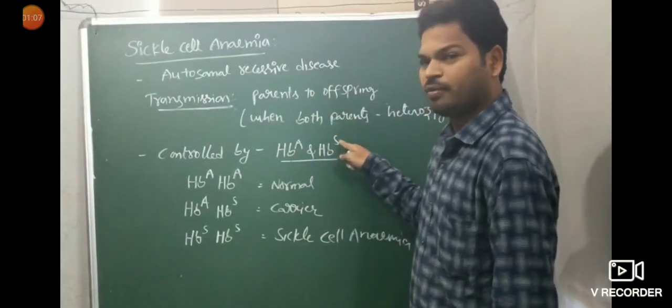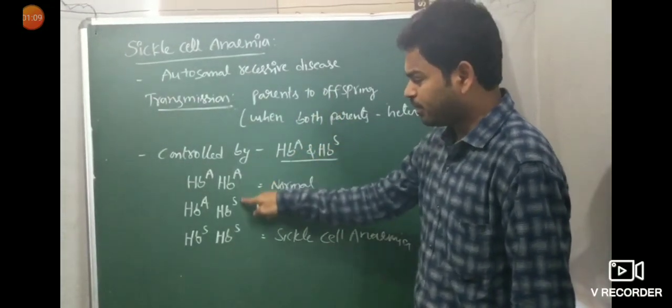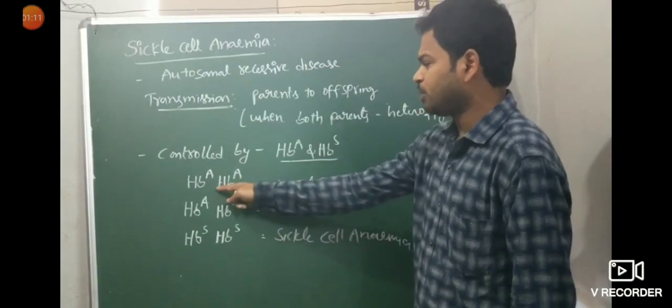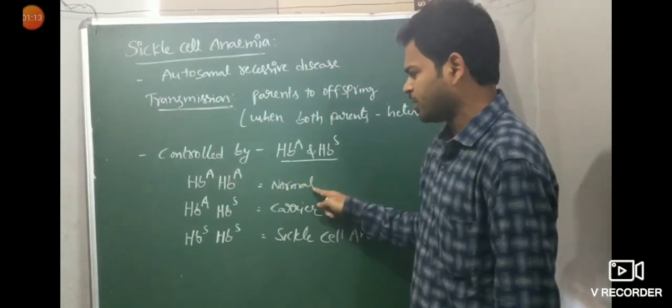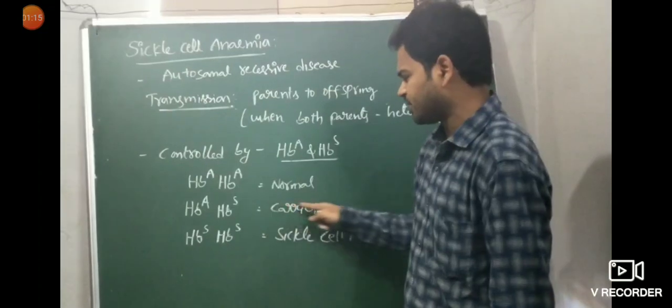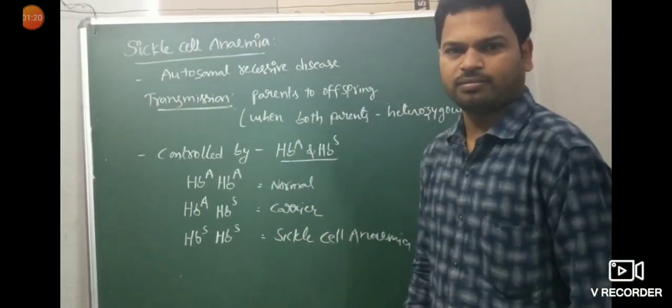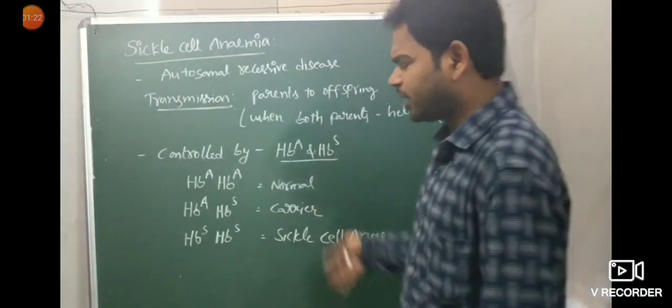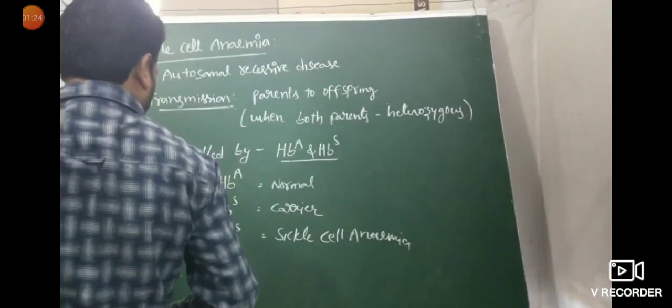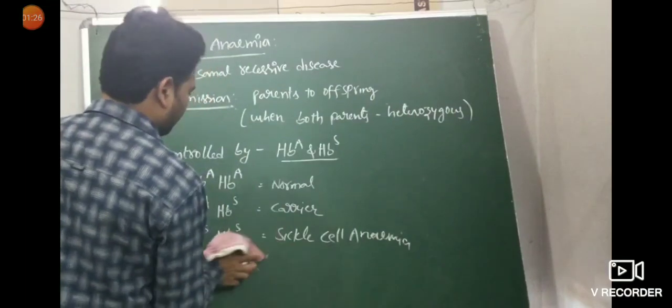HbA and HbS. From these two alleles, three genotypes are possible. HbA HbA is a normal case. HbA HbS is a carrier. HbS HbS is sickle cell anemia. How are these three genotypes possible? I'll show how it is possible.